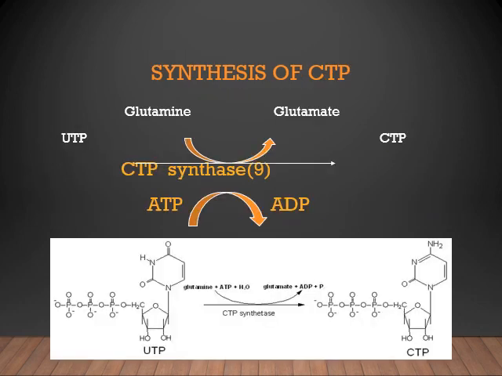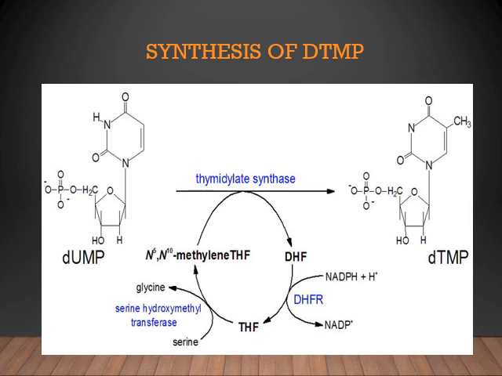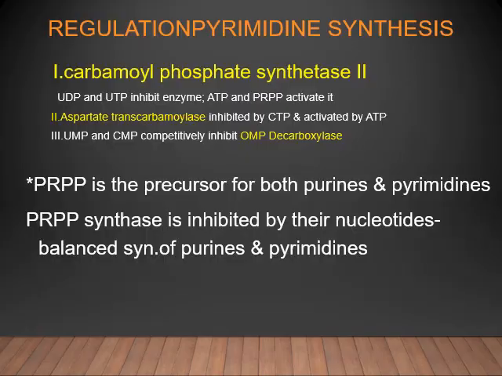This figure, which we have already discussed, explains the synthesis of CTP from UTP, where the amino group is donated by the amino acid glutamine. UTP plus glutamine leads to the formation of cytidine triphosphate. The difference between uridine triphosphate and cytidine triphosphate is an additional amino group in its structure. This amino group is donated by glutamine. Clear? So we have already discussed the synthesis of deoxythymidine monophosphate from uridine monophosphate.